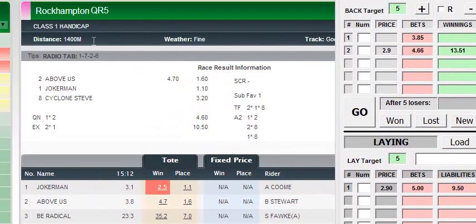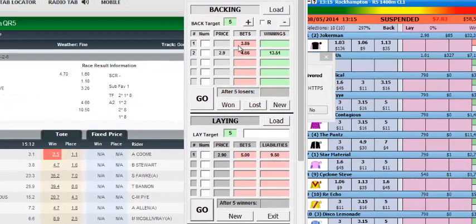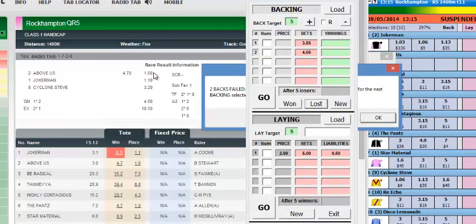Okay, so we can see here Rockhampton race 5. We can see Jokerman ran second above us, someone else won the race. So that means our lay bet here was successful, and our backing bet here of 4.66 lost. So we click lost, and it comes and tells us now